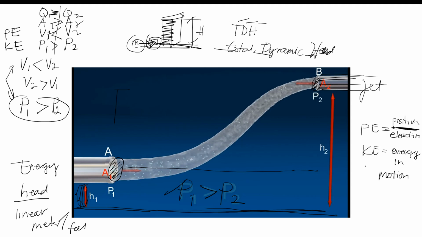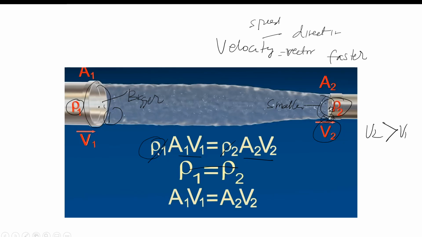Motion, no? So energy in motion, kinetic. So ano nangyari dito? Ang nangyari dito, class, dito muna tayo sa state. Yung pressure, malaki yan, di ba? Dito, nag-drop yung pressure. So going down, when the pressure goes down, what happens to speed? Velocity goes up.